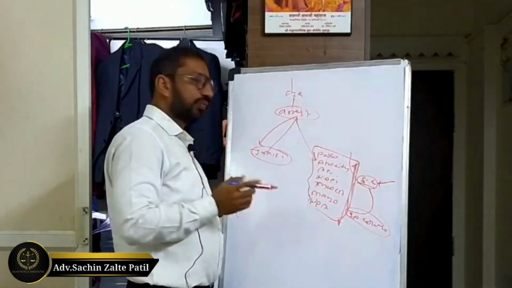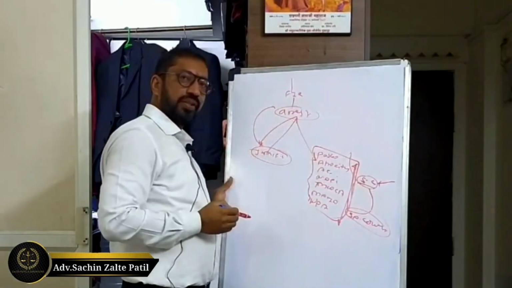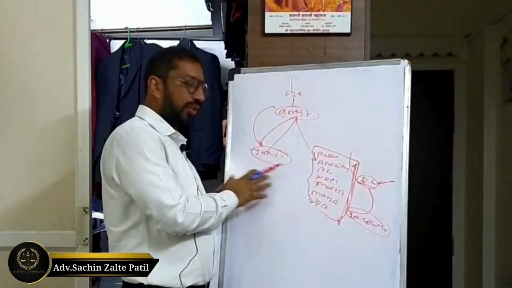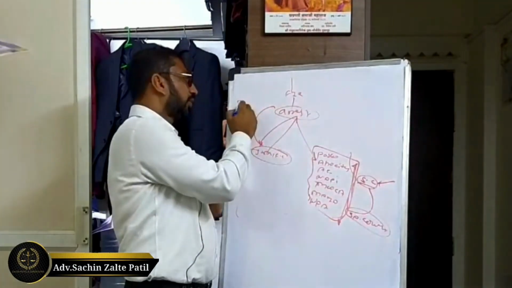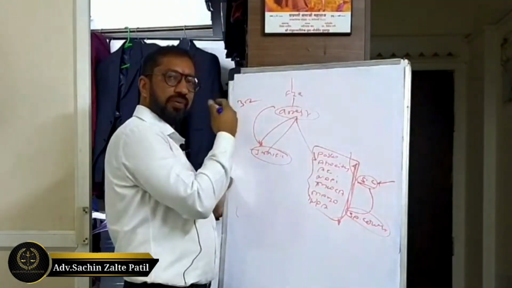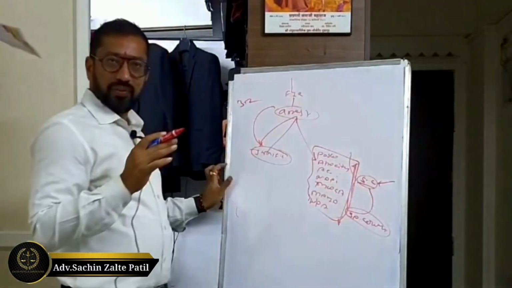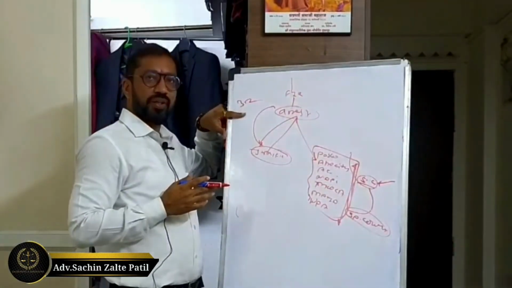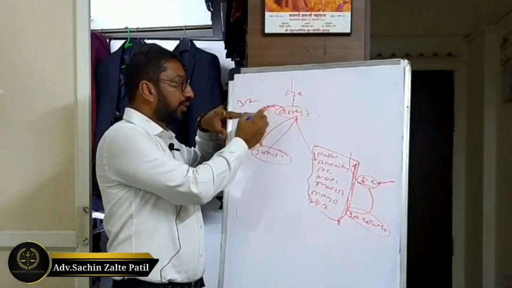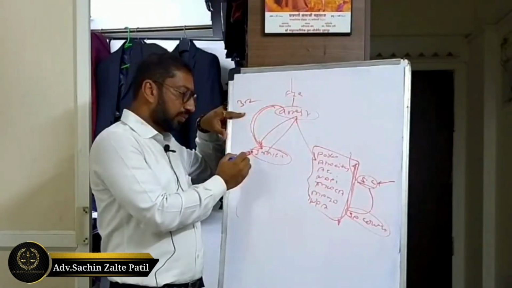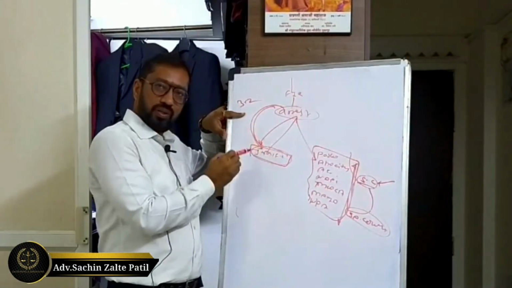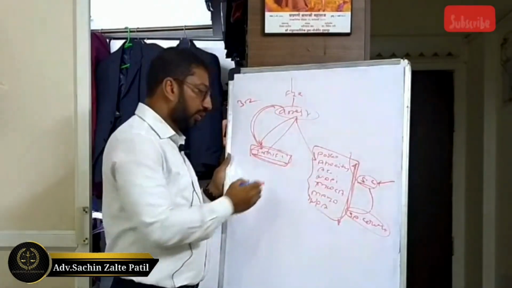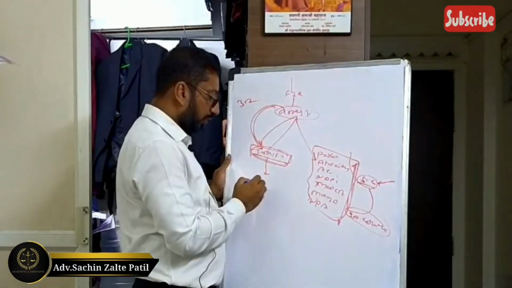Understood? In ordinary law, if it has been stated that such cognizance is barred for the magistrate, then only is it a special act. Otherwise, whether it is 302 triable by sessions or triable by magistrate, irrespective of that, if there is specifically no bar on taking cognizance, even in sessions triable cases the accused first has to be produced before the magistrate. Then the magistrate has power to take cognizance, and the magistrate can grant police custody.